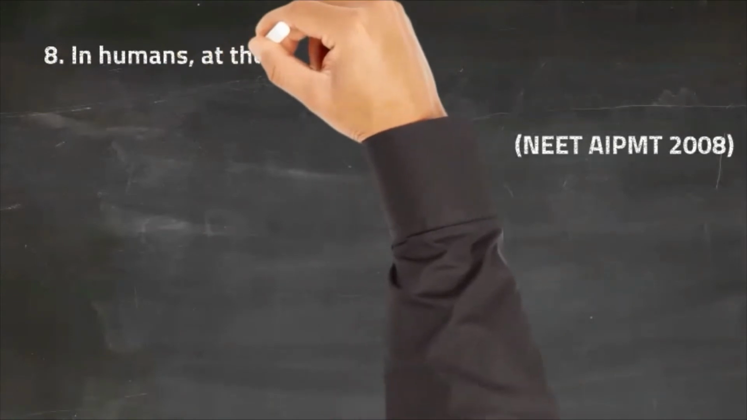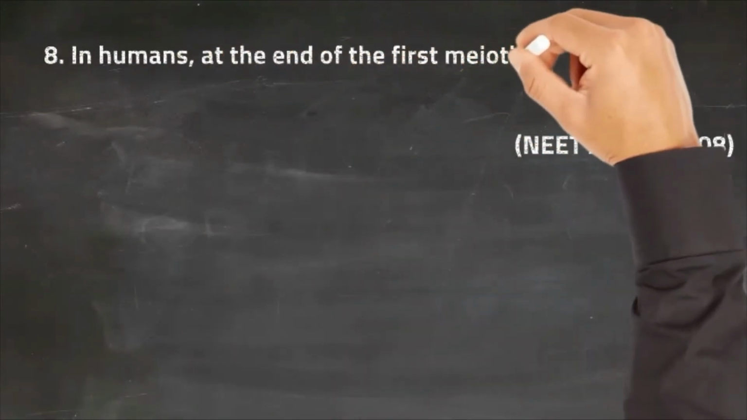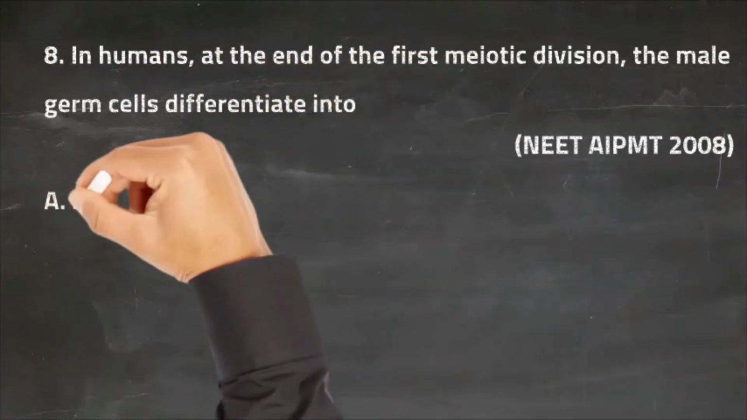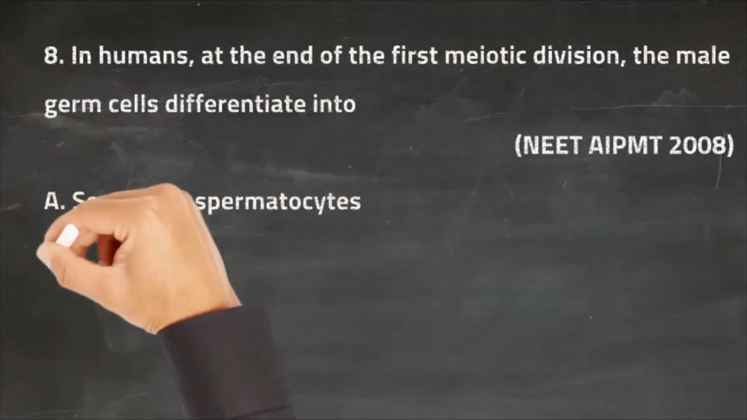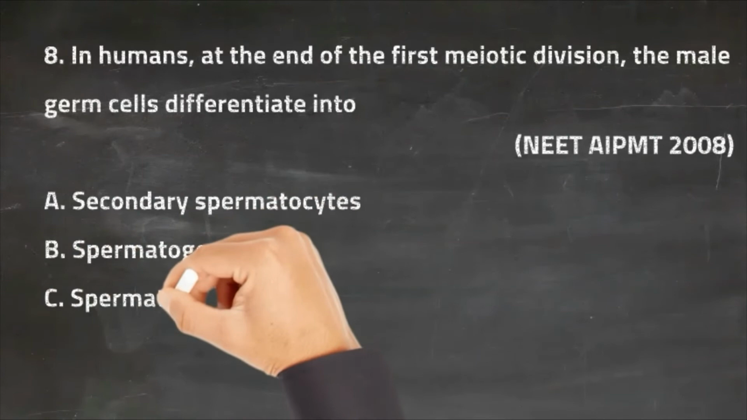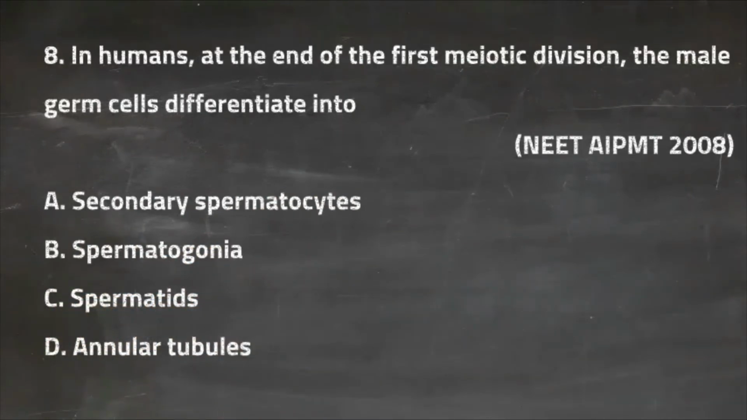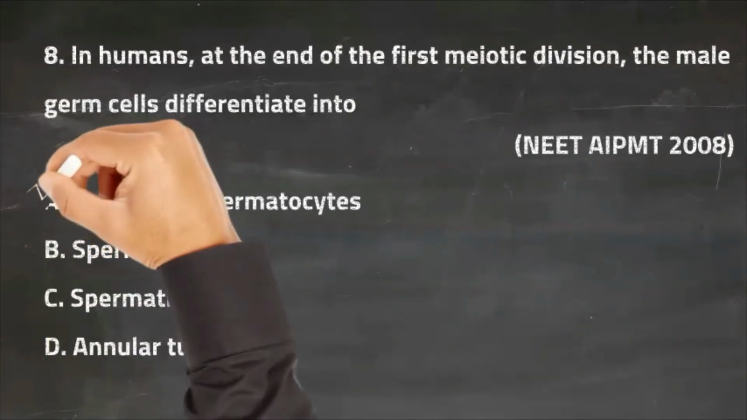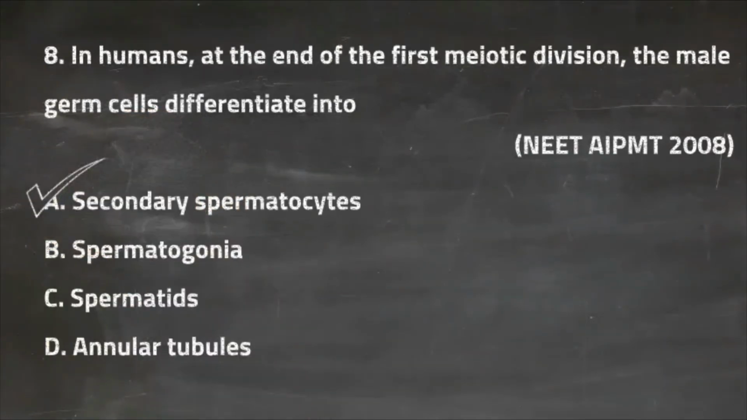Question 8. In humans, at the end of the first meiotic division, the male germ cell differentiates into. The option A is secondary spermatocytes, the option B is spermatogonia, the option C is spermatids, and the option D is annual tubules. So the right answer for this question is option A, and that is secondary spermatocytes.